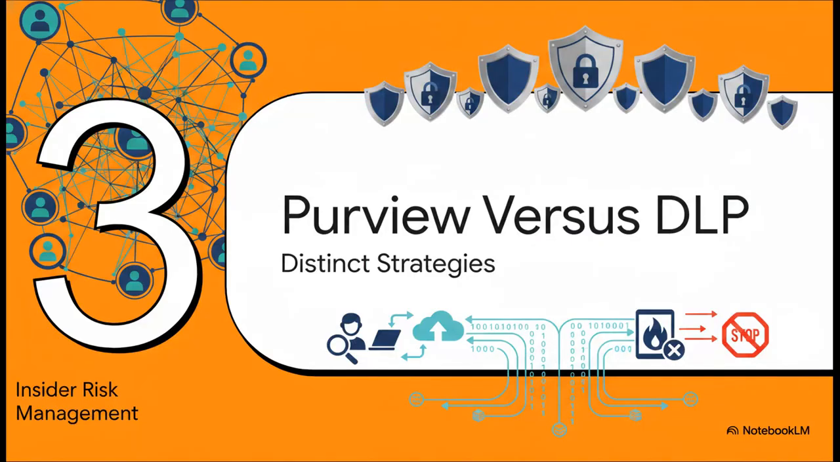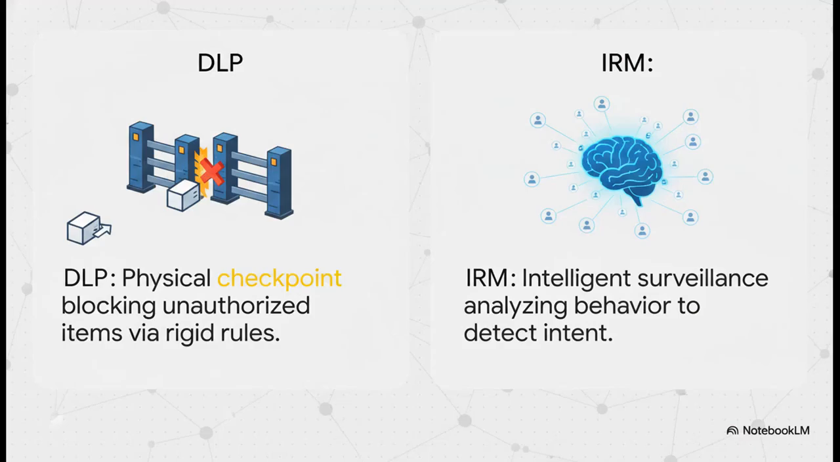Section 3. Purview versus DLP. If you ever need a professional analogy that makes perfect sense to an IT manager or an executive, use this one. Data loss prevention, or DLP, is your transactional, physical checkpoint at the front door. It stops credit card numbers from leaving in an email based on a very rigid binary rule.